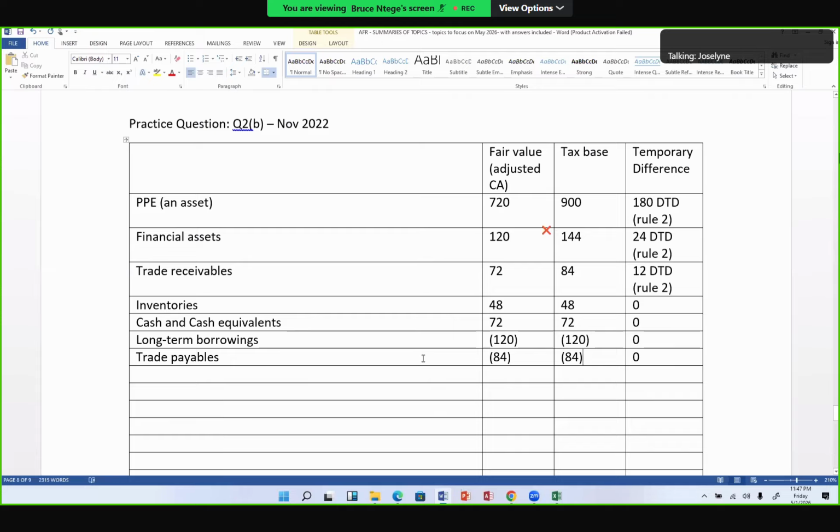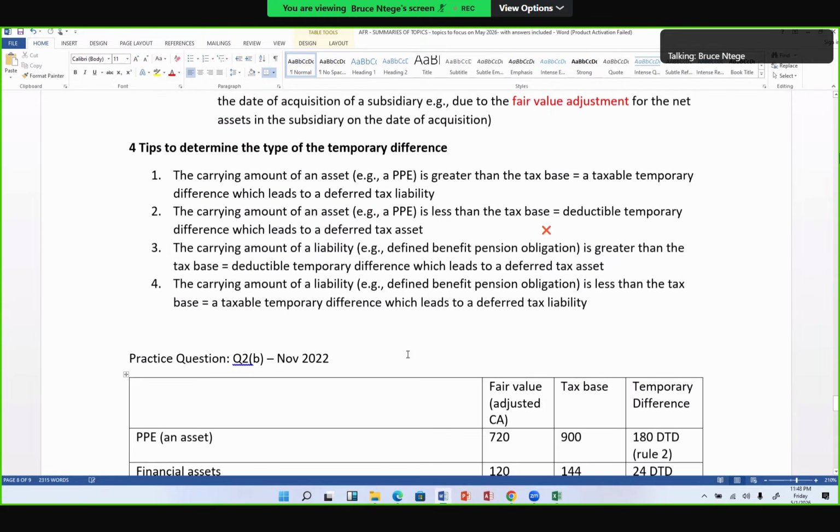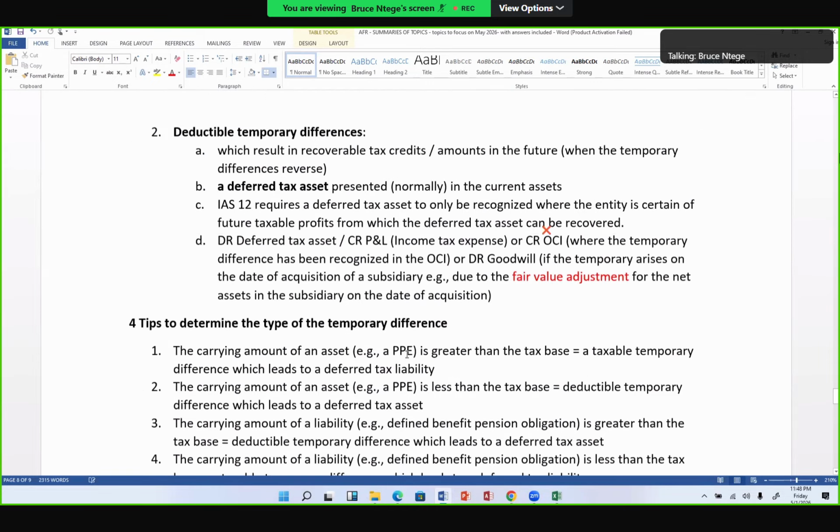Hello, sir. Yes. Hello. We're waiting. We don't use the carrying amount, instead to use the fair value. Yes, you know why? Or the temporary difference. You know why? I don't know. It is the reason why I asked.